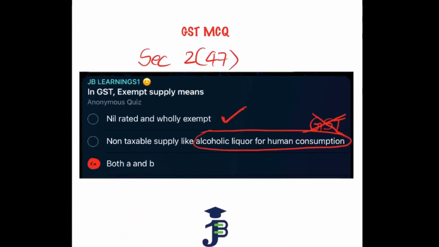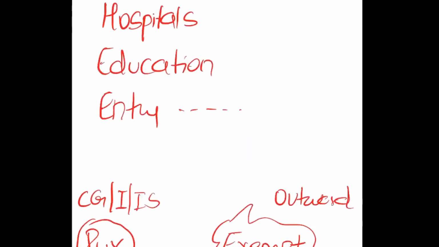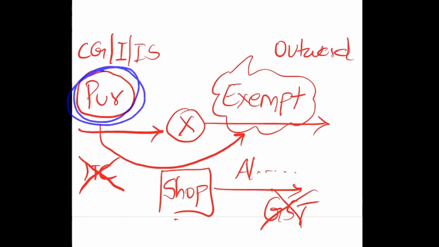So basically, that was the logic behind including even non-taxable supply in the definition of exempt, because indirectly what they are trying to say is if you are supplying such things which are not leviable to GST, but you purchase something, it is not necessary that this purchase would not be liable to GST, right?